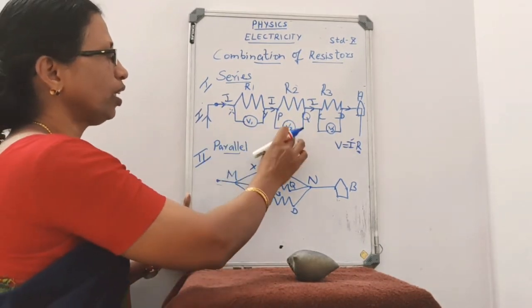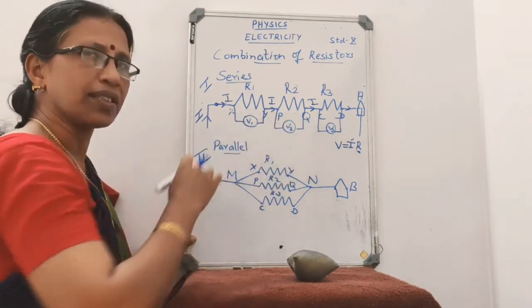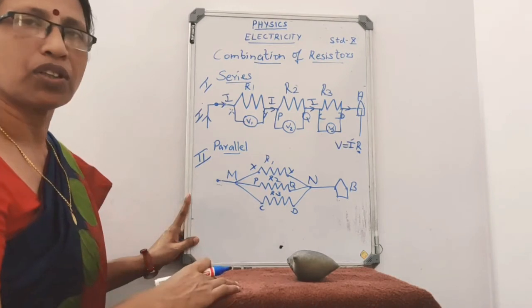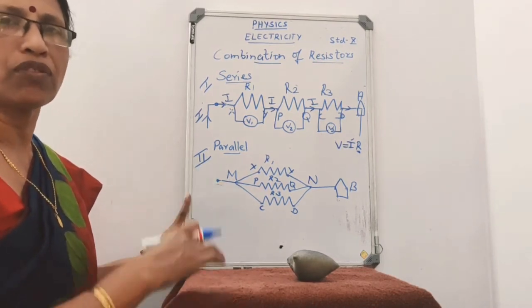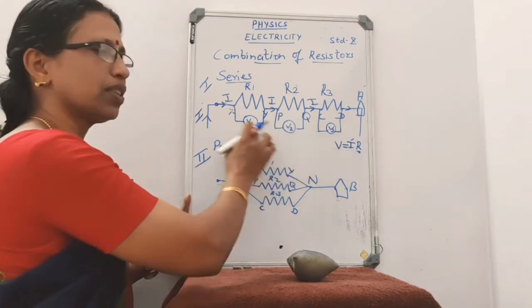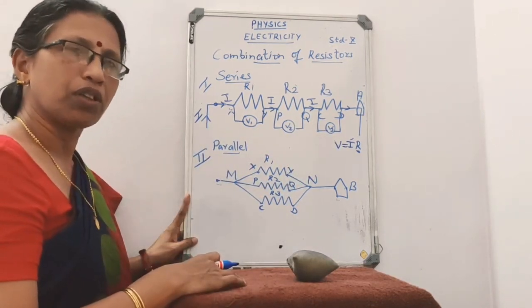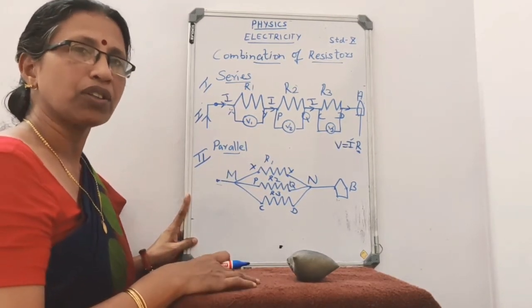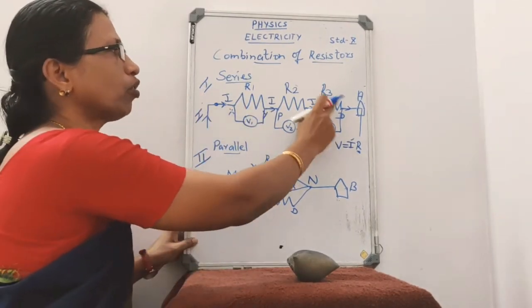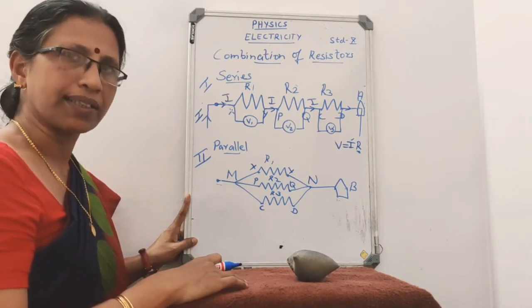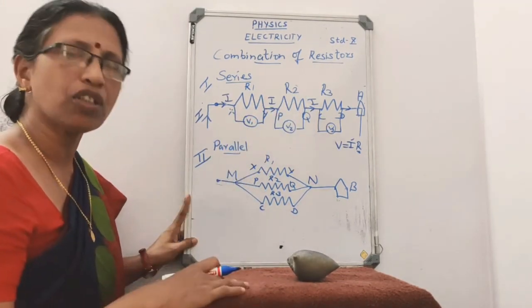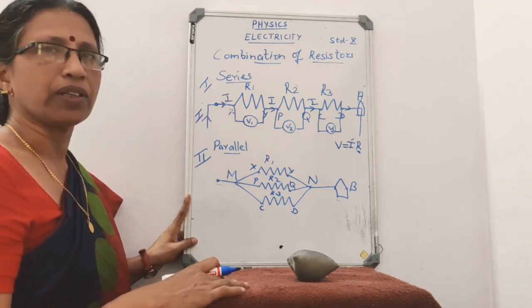And the sum of these potential differences will be equal to the potential difference across the two ends of the battery. So in series arrangement, the same amount of current flows through the three resistors, and the potential drop or potential difference across the two ends of the resistors will be different.